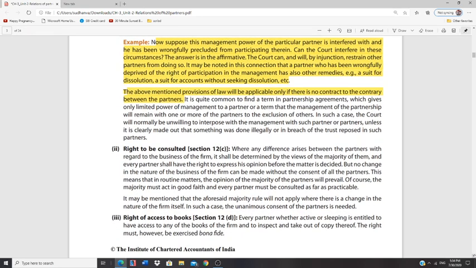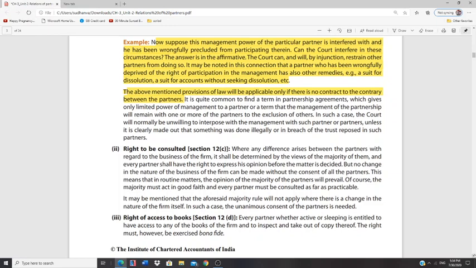Then we'll go to the next subsection, right to be consulted. Let's say there is a difference of opinion arising between partners. Then how should the partners make decisions? Whatever is the view decided by the majority of the partners, based on the majority opinion the matter is decided.